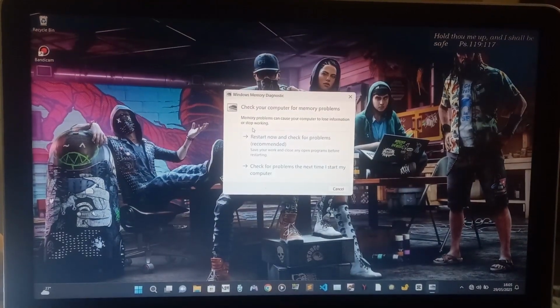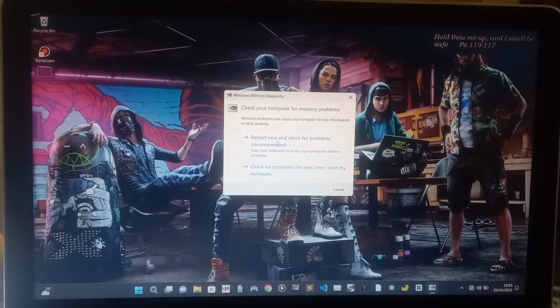Then it's going to give you this prompt, so select restart now to check for problems. This means that the system is going to reboot. So let's select it now.